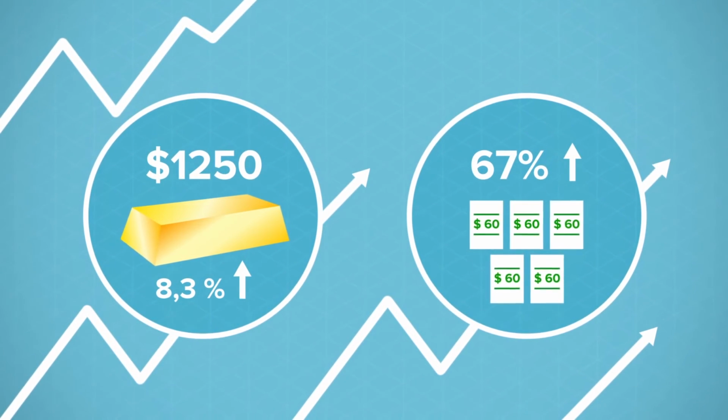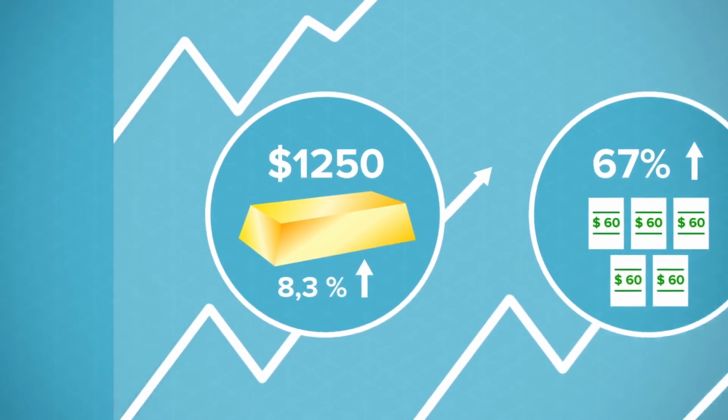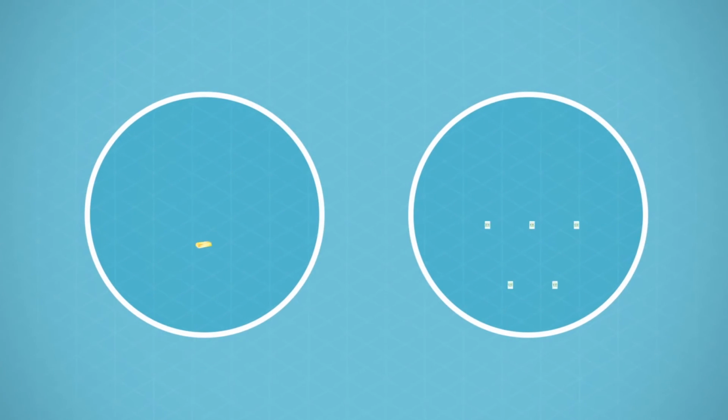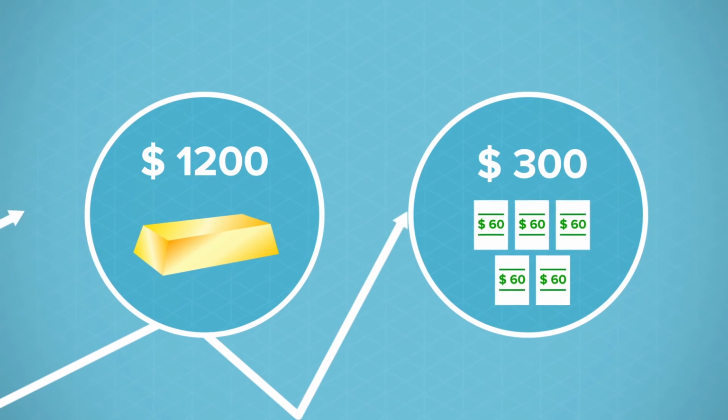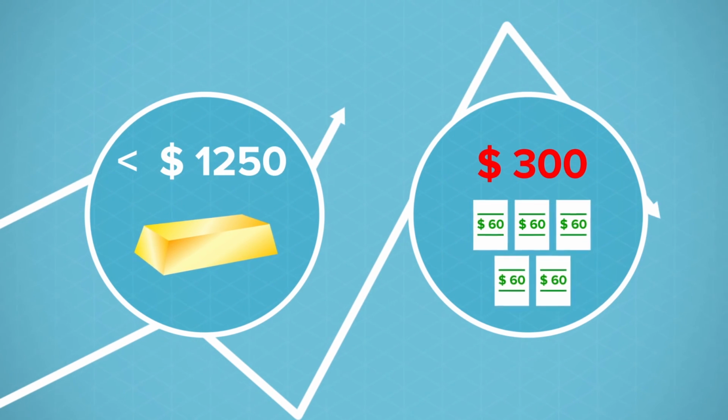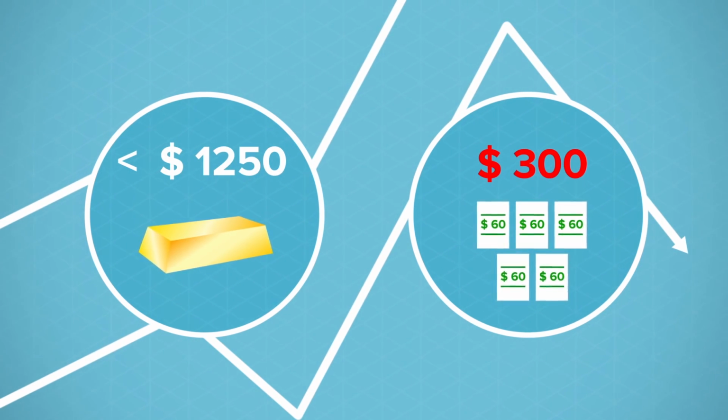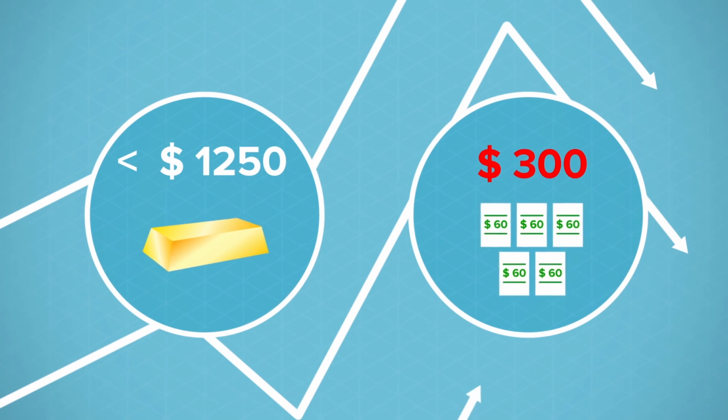In this example, the binary is more lucrative, but it also has risk. Had Ben instead bought an ounce of gold and the price did not reach $1,250 by week's end, he's still left with a shiny ounce of gold. With the binary option, Ben would have been left with nothing but a $300 loss.